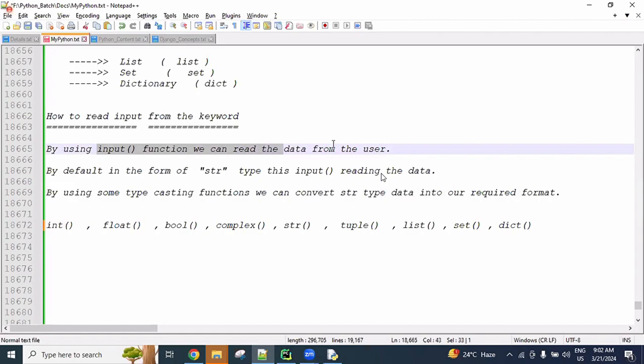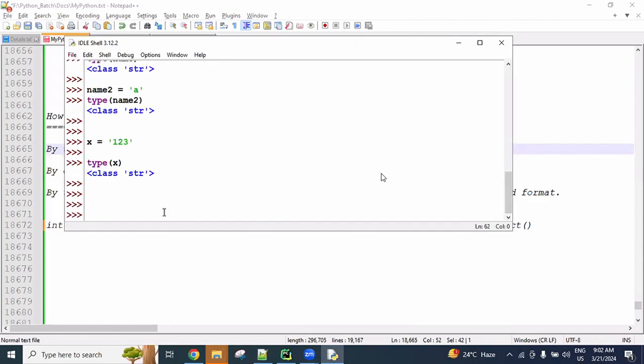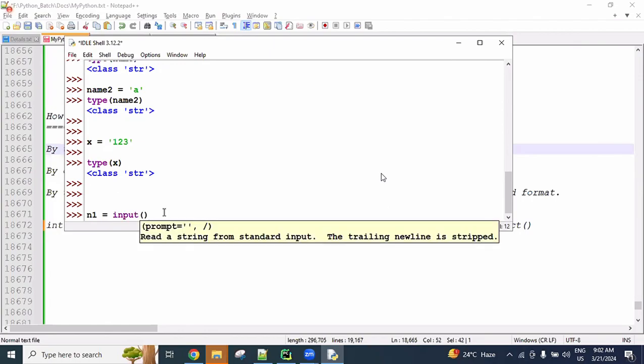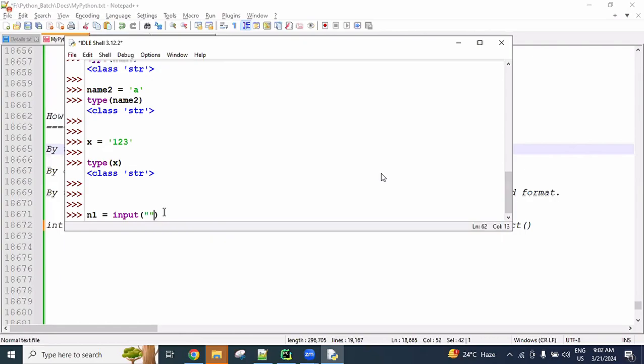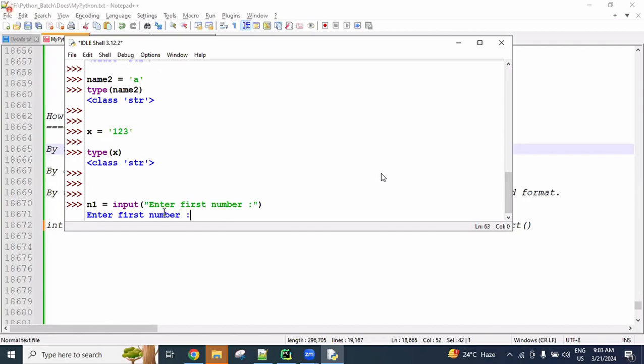First, using this, I will read the input. I want to read two numbers from the user, so we can use the input function. Inside it we can write a message: enter first number, with some space. Whenever I press enter, this line executes immediately. I said Python is an interpreted programming language, so every line executes immediately, asking for your number.